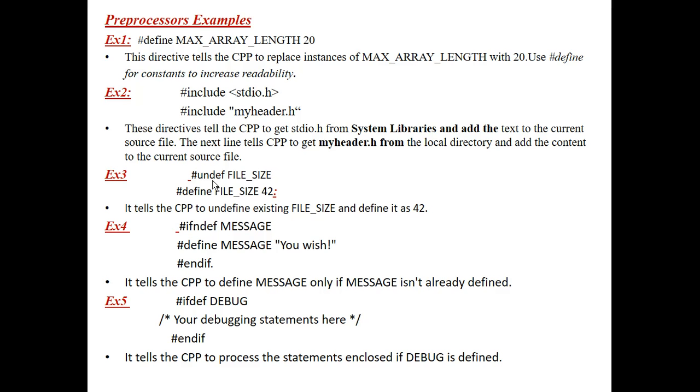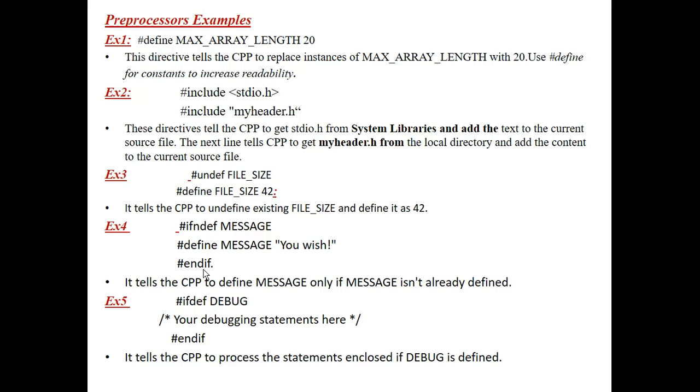Next example. Here #ifndef and #endif statements.